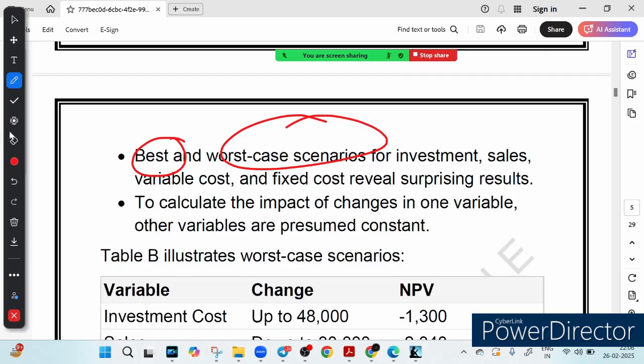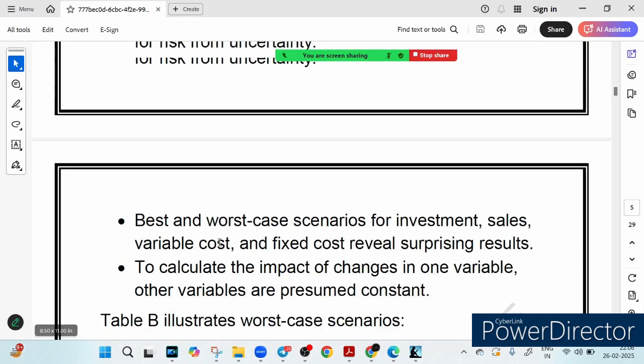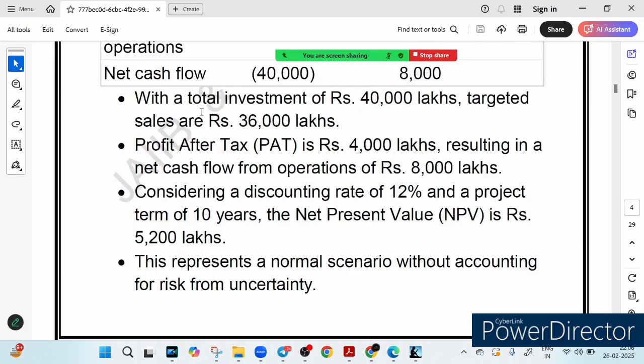So now let's continue our discussion. Just wait a minute. Okay, now let's come back to here with a total investment of 40 lakh. So let's see how it has an effect.